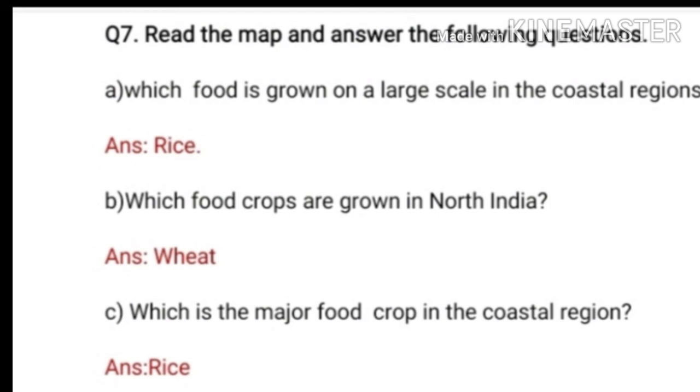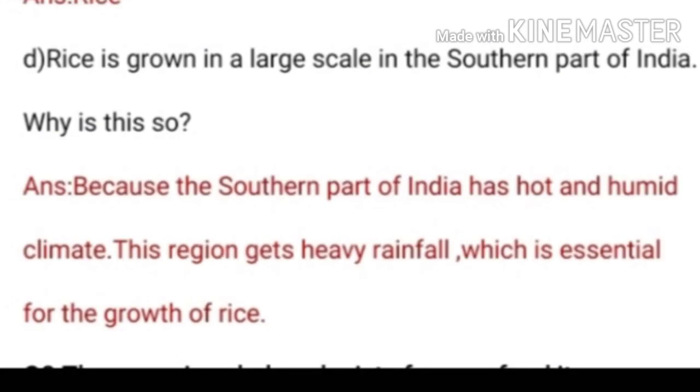And the question number D is, rice is grown on a large scale in the southern part of India. Why is this so? So the answer of this question is because the southern part of India has hot and humid climate. This region gets heavy rainfall, which is essential for the growth of rice. Now see the question number 8 is given.